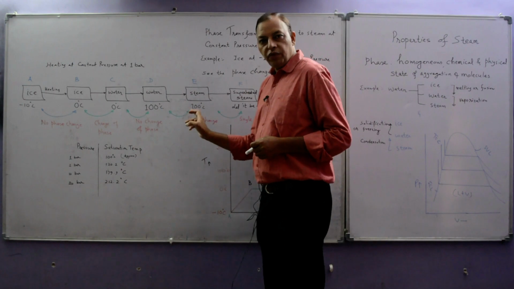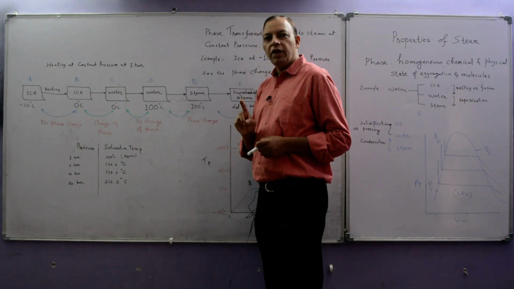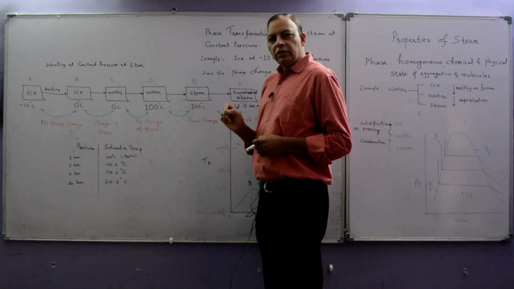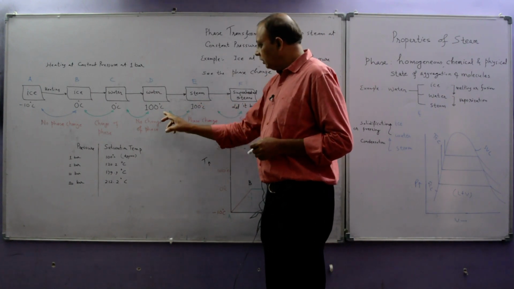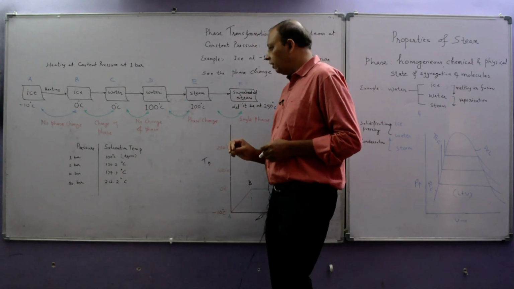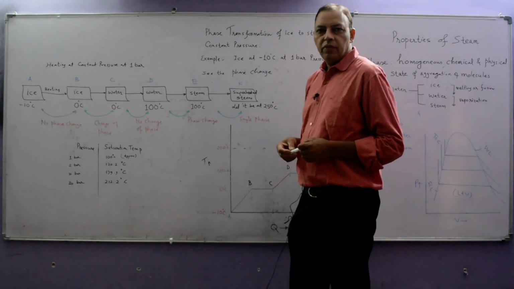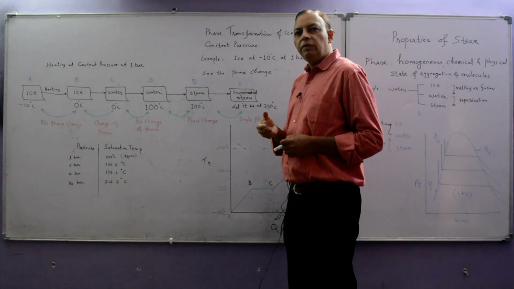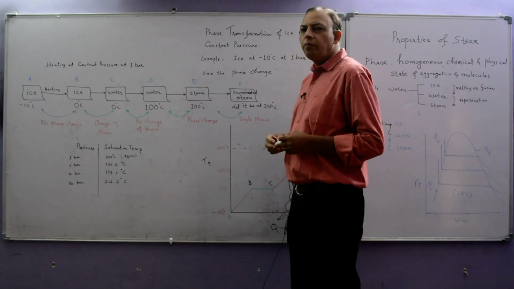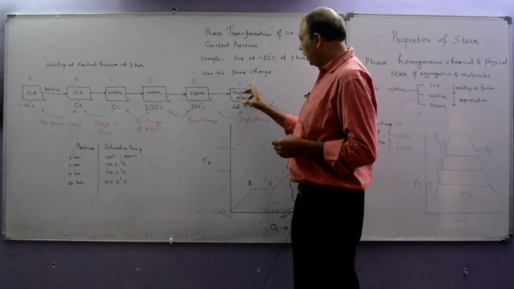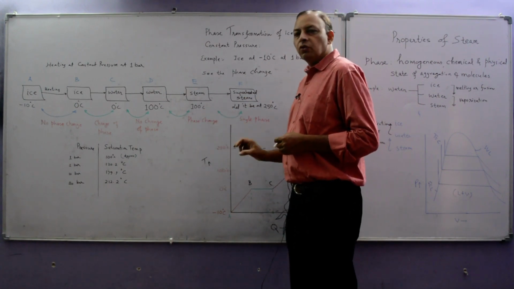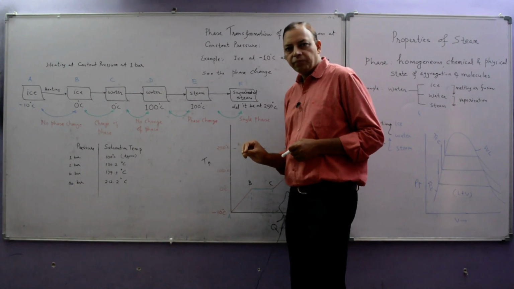Again there is a change of phase, heat required. We will always see there is a change of phase. It means this heat is latent heat. Now E to F. E to F, steam is further heated. For example, we have taken here 250 degrees Celsius. So this F is known as superheated steam, and E to F is again known as sensible heating.